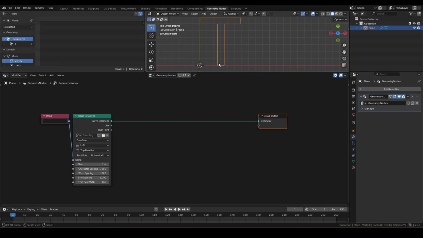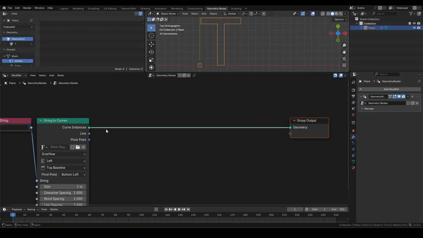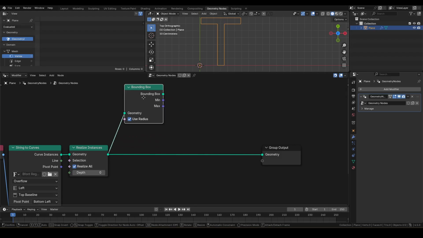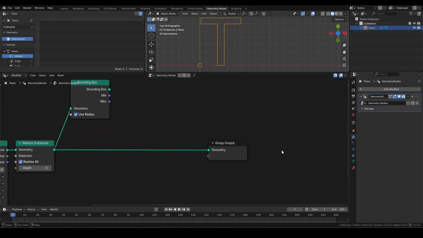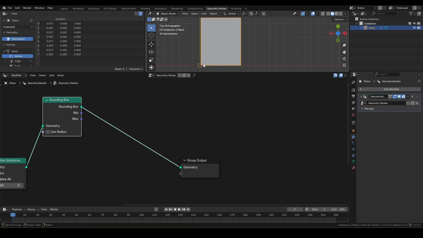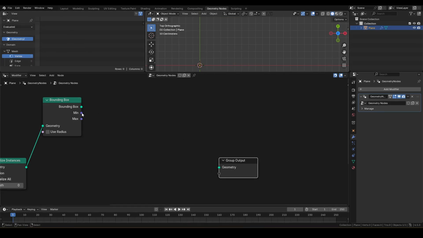So first, I want to fill this text with a bunch of horizontal splines. Let's realize a curve instance right after strings to curve. Then, connect a bounding box to measure the dimensions. If you're using Blender version 4.5 or above, make sure to turn off this Use Radius option. We'll at first ignore the text shape and align splines along this bounding box. Now, from bounding box min, pull out a curve line and connect to start.